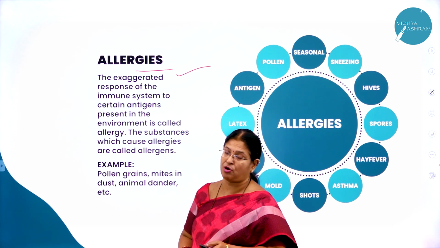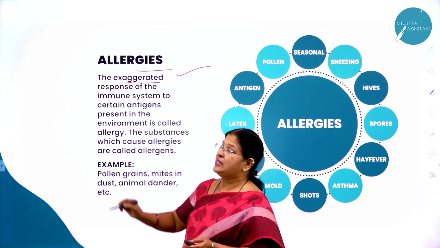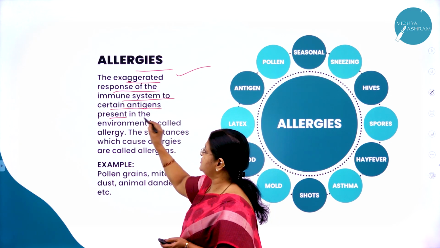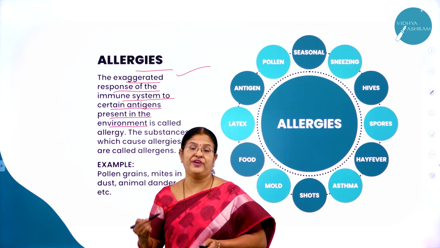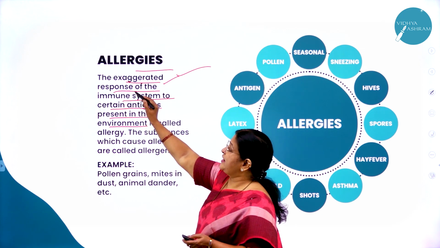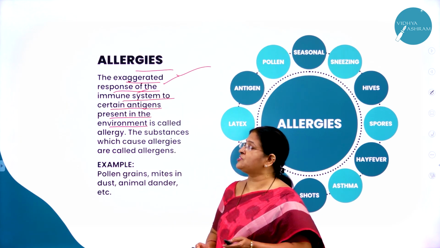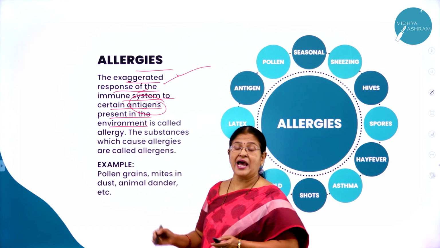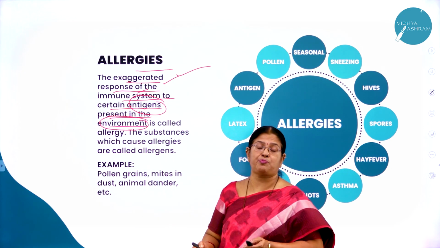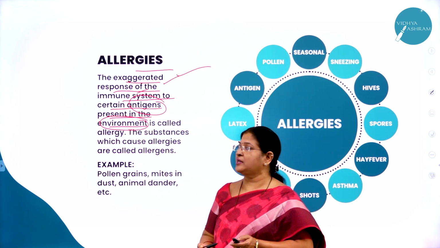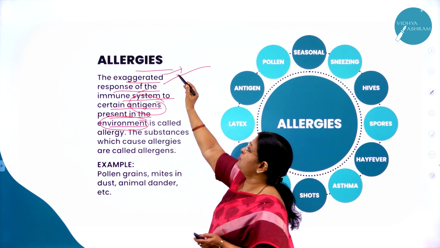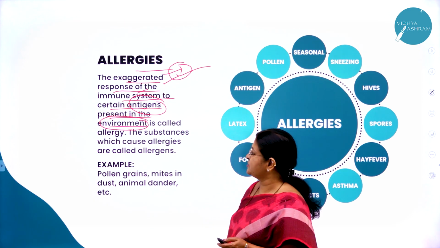How do we define the word allergy? Allergy is nothing but the exaggerated response of the immune system to certain antigens present in the environment. The exaggerated response of the immune system to certain antigens, and these antigens are present where? In the environment. So when our body is responding to certain antigens present in the environment, that response is called allergy, right?